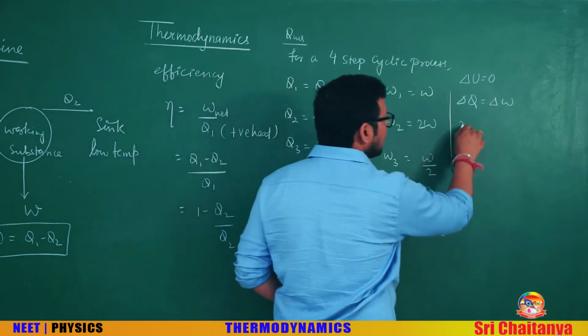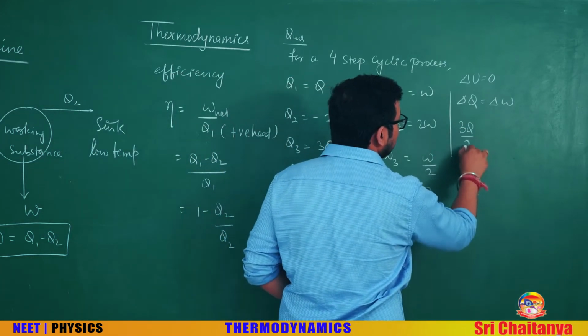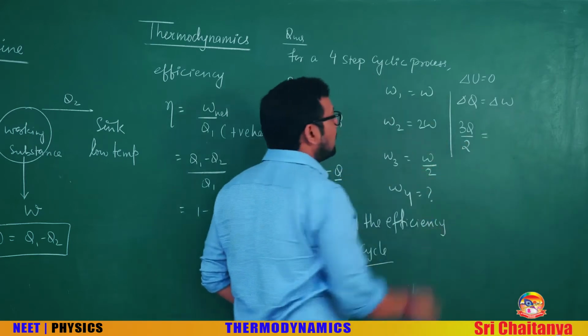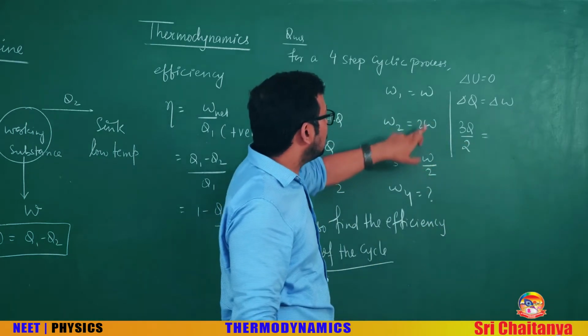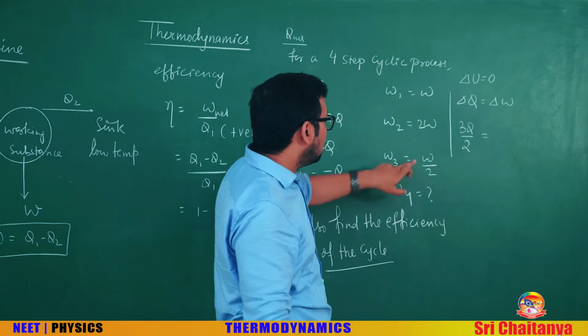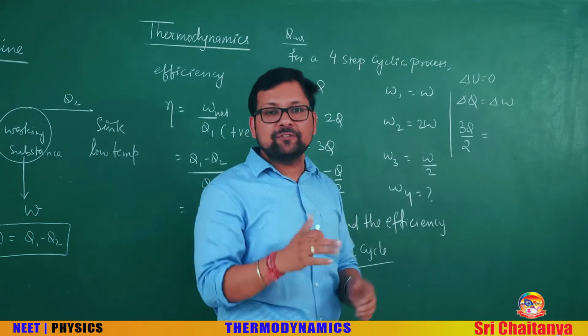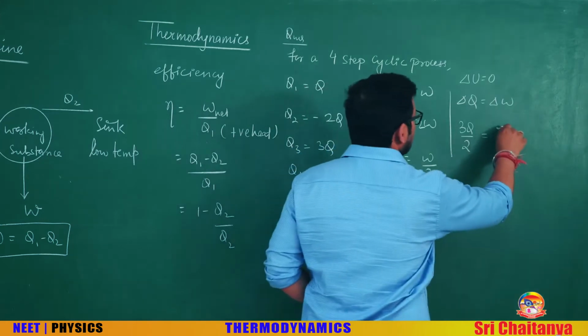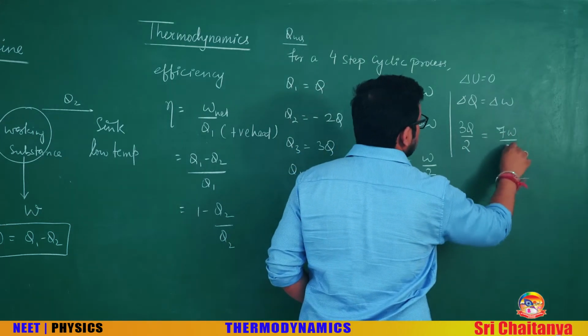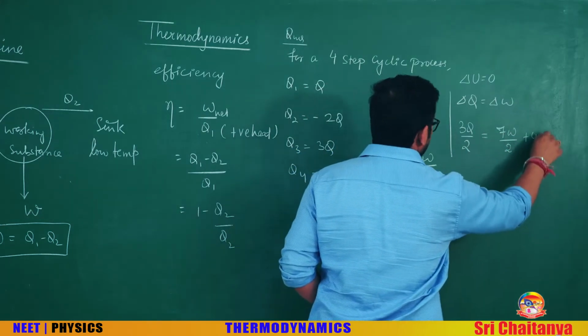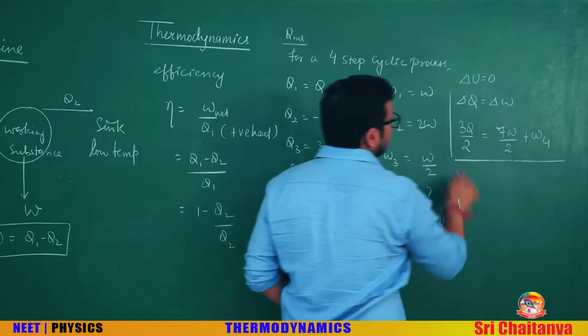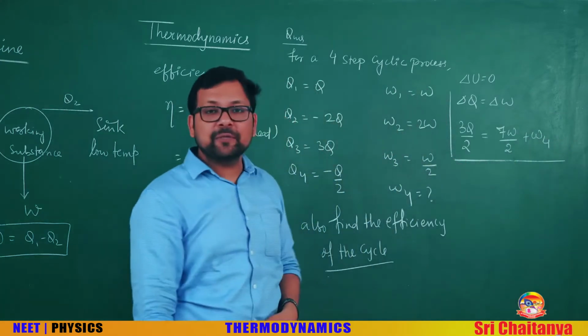So our delta Q, 3Q by 2, is equal to delta W: W, 2W, 3W, 3W plus W by 2, what is this? 3.5W, that is 7W by 2, plus W4. From here W4 can be calculated.